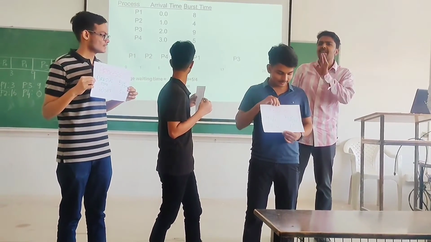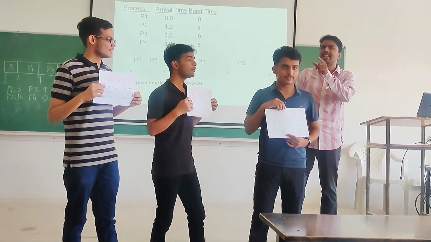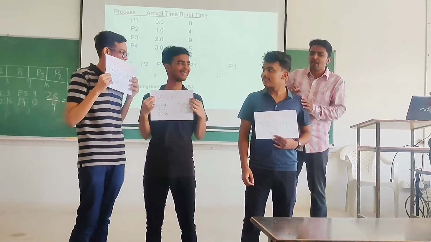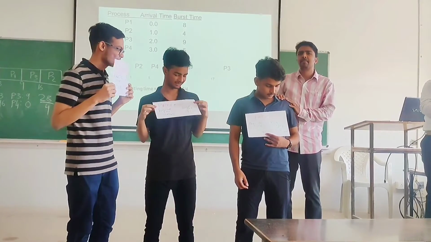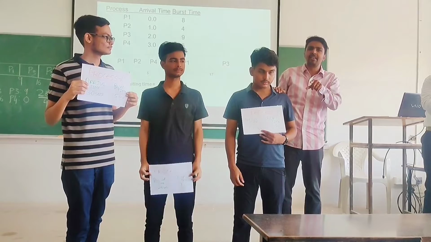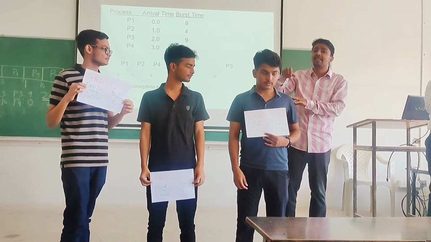Now, you got the ready queue concept, right? Which one will be waiting in the ready queue, and in which order? Now what's the time left for this process? Totally it is 8. Out of that, 1 second has got executed. The remaining time is 7.